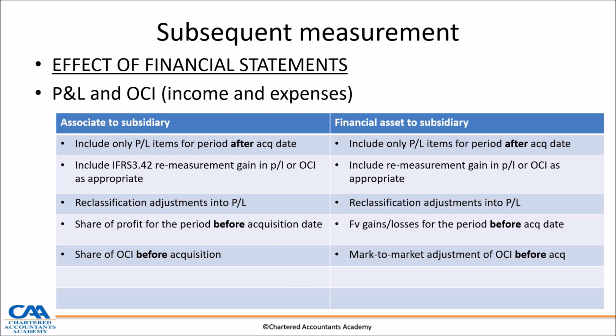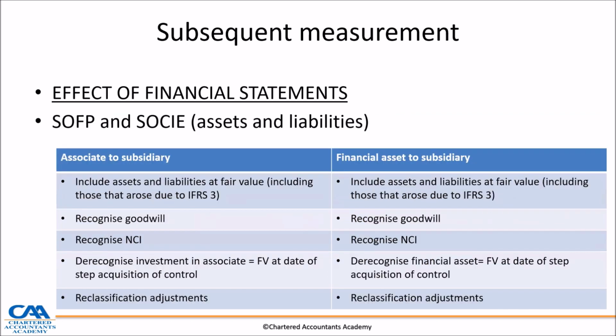And which is what we call an interim acquisition. Include remeasurement gain again on 1 July, but you are now remeasuring your financial asset in this case. And the reclassification adjustment into P&L or OCI is appropriate. Then you have got your fair value gains or losses before. So I had to remeasure on 1 July, but I had only lastly measured it on 1 December, and then we recognize.